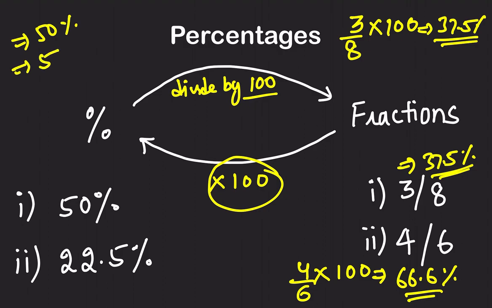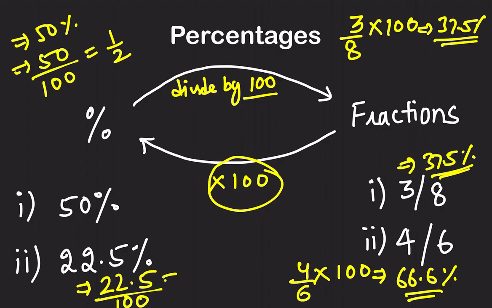What are we going to do? 50 divided by 100, so the fraction is 1 by 2. I hope it is clear. 22.5 is another example. 22.5 divided by 100. If you solve this, you will get the value, and whatever value you get, that is the answer. You can solve it, and that is the fraction form.